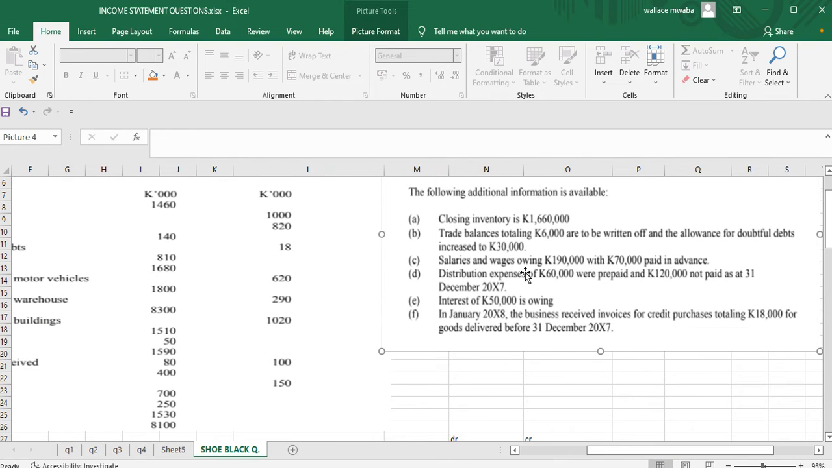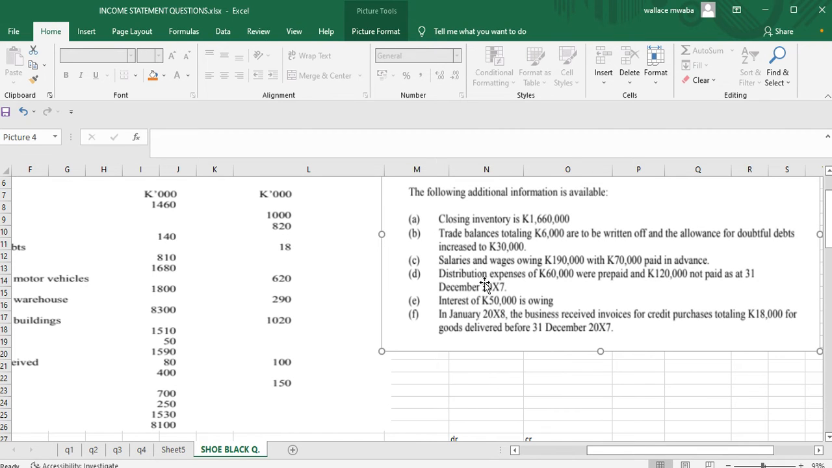Salaries and wages owing 190,000. This is an accrual. We add it to the amount of the salaries and wages. We've got this 70,000, which is paid in advance. This is a prepayment. It's an asset. We're going to subtract it from our salaries and wages.